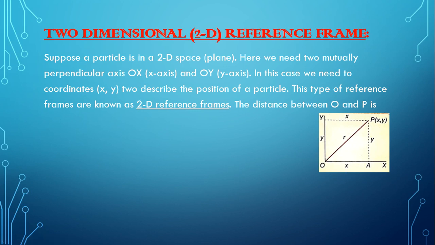Here the particle is in the XY plane, so to determine the position of the object at point P, we need to calculate the distance from point O to point P, that is OP equals R equals root over OA square plus AP square. OA equals x and AP equals y, so OP equals root over x square plus y square.